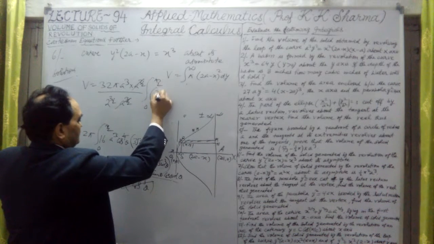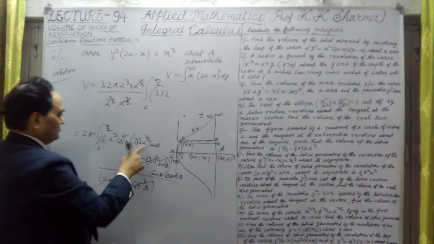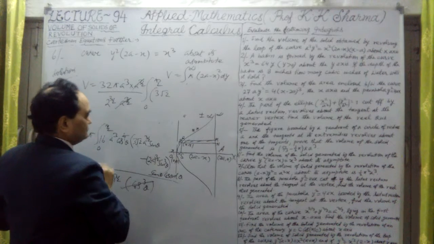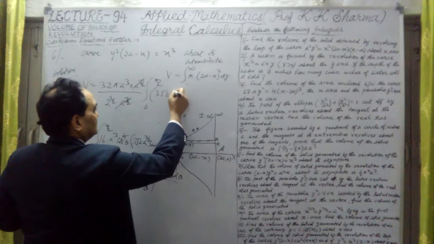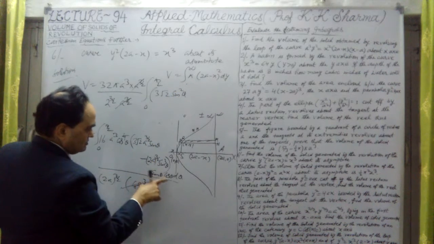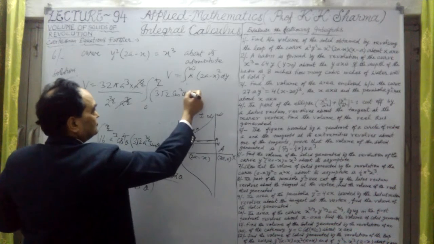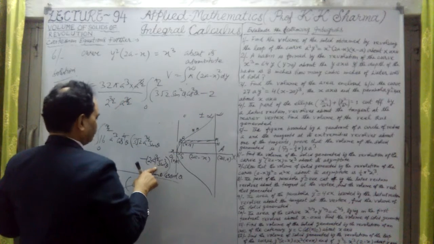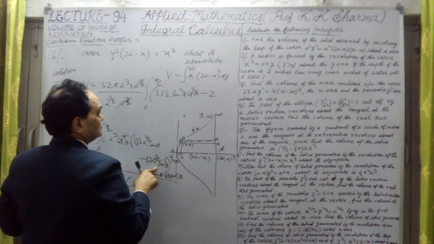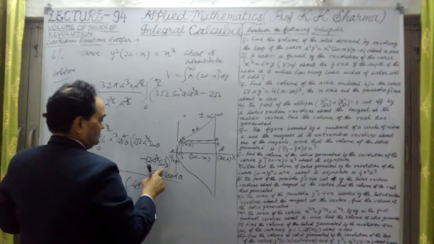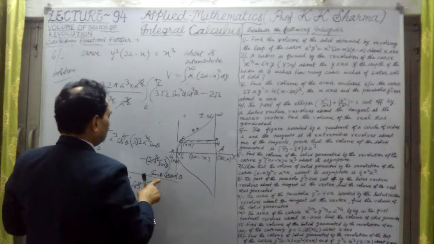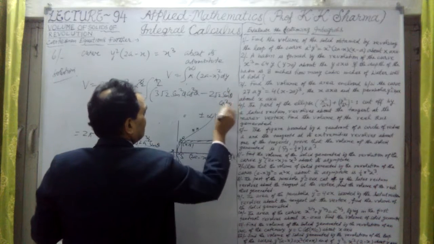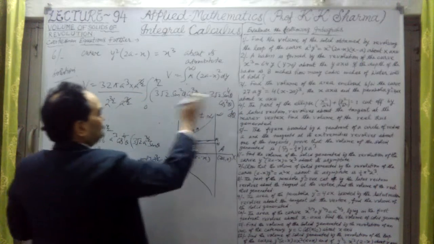So first step is this 3 root 2, a raised power 3 by 2 I have taken outside, taken out, the a raised power 3 by 2 cancelled out. 3 root 2 into sin square theta cos square theta, minus, this is now 2 only, sorry, 2 root 2 into sin cube theta, and this sin 4 theta and cos square theta. These are the 2 steps here.